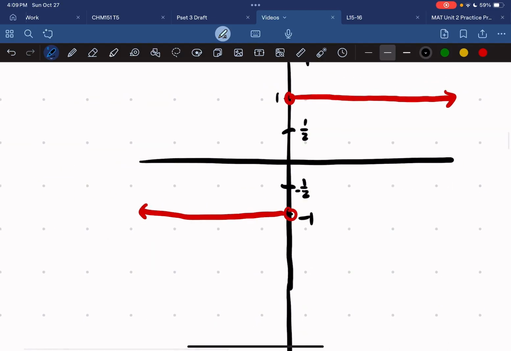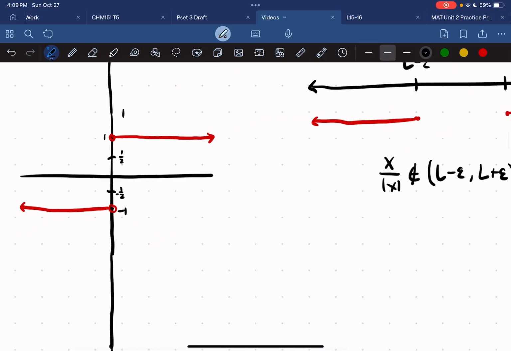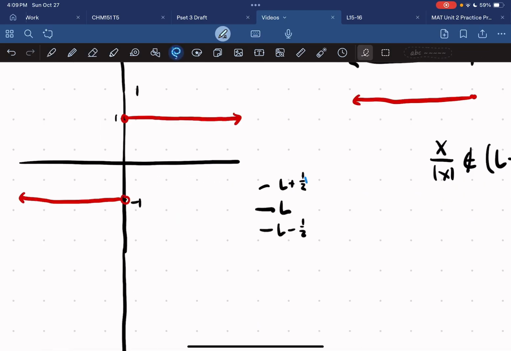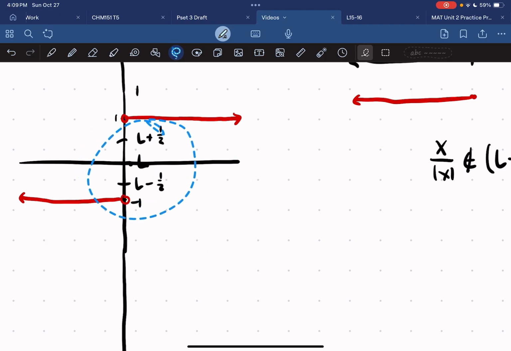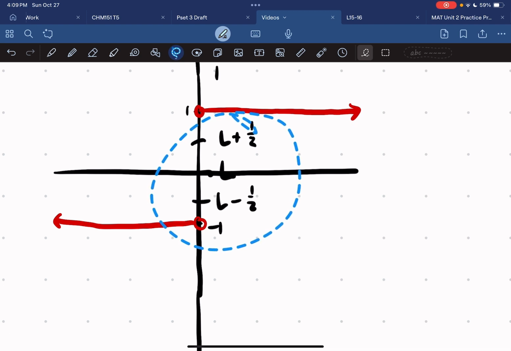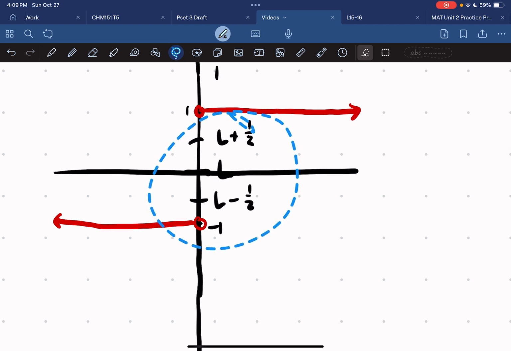We're saying that when L is 0, the function doesn't exist within L plus 1/2 and L minus 1/2. This is when epsilon is 1/2.